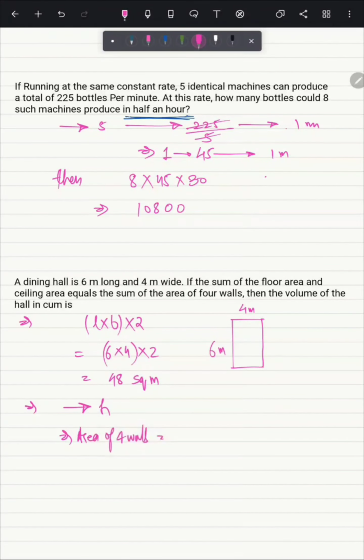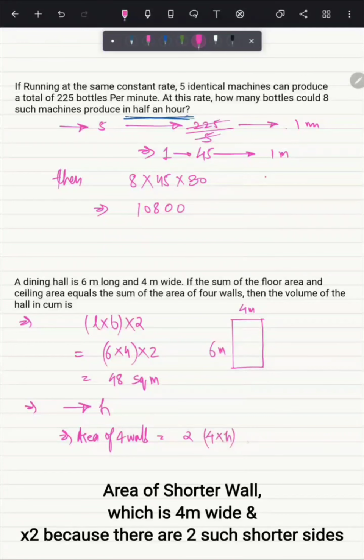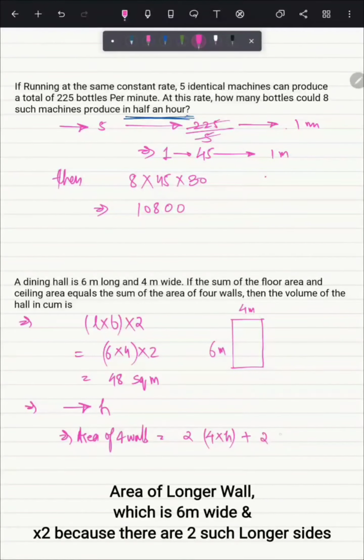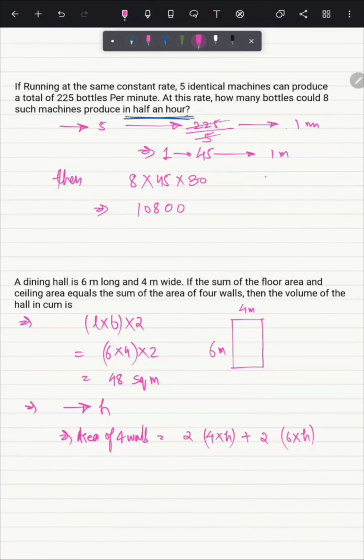So in a rectangle, two sides are common, so we will write 2 into 4 into h, that is the area of 2 walls, then 2 into 6 into h, that is the area of another 2 walls with dimension 6 meter.